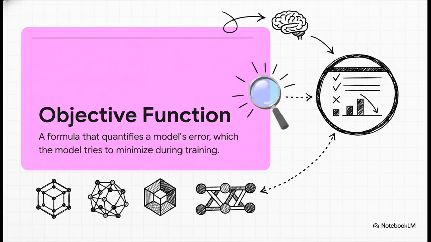And to do that, we have to give our model a goal, a target to aim for. In machine learning, we call this an objective function. You can pretty much think of it as a scorecard. The model's entire job during training is to get the best score possible, and it does that by making its prediction errors as small as possible.